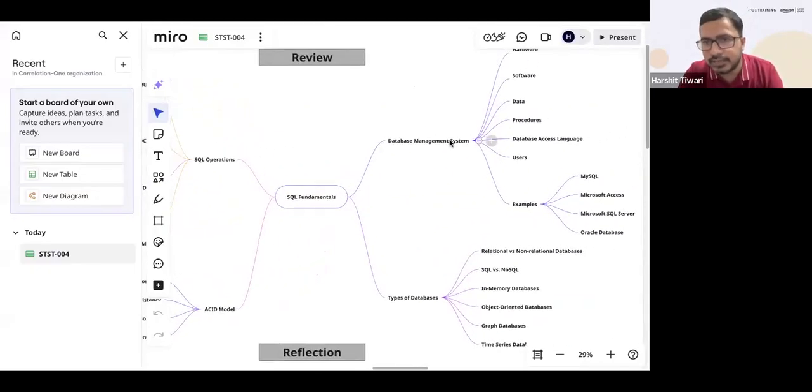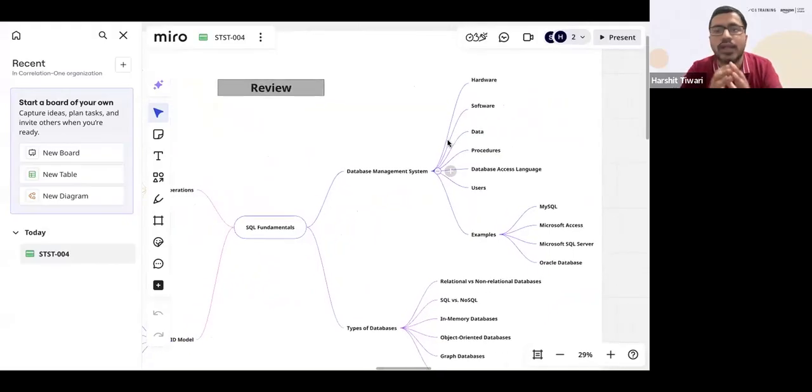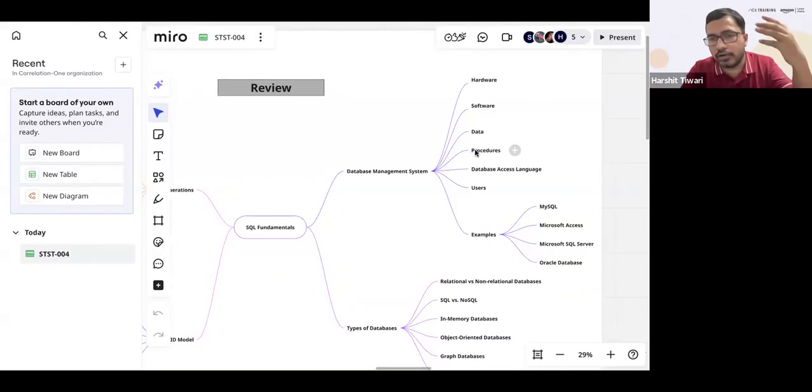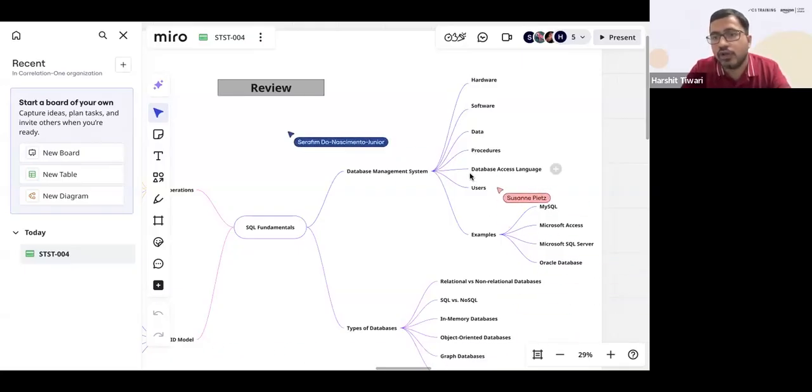We did the database management systems. You understood what an entire database management system is. It is not just about the hardware. The hardware is where the data is actually stored, but the entire management system includes the hardware, the software, the actual data, the procedures for installing and managing the data, the database access language, and the users.